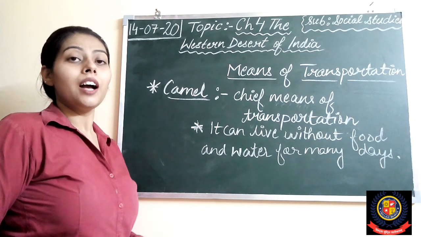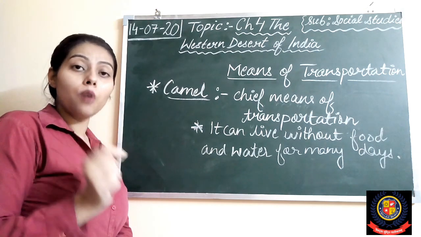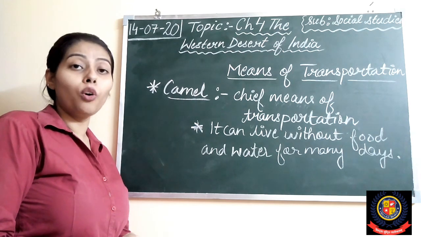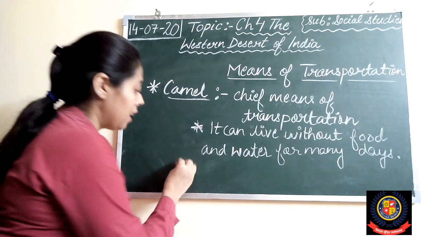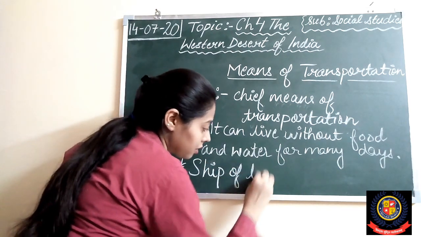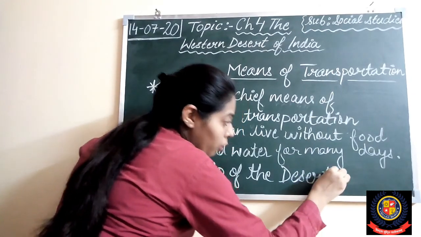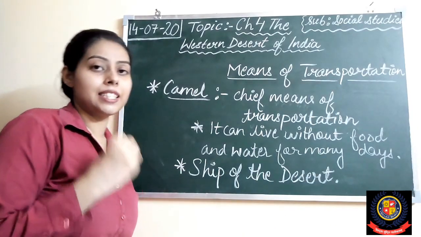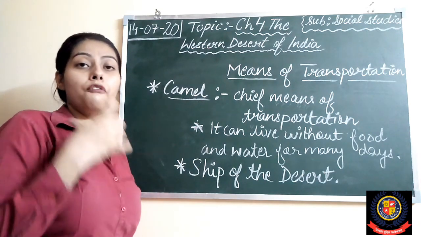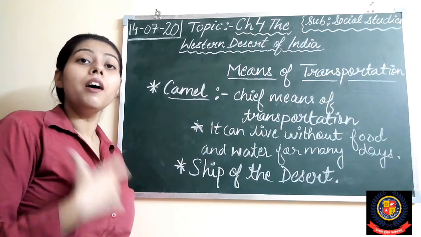As I've explained to you, it has broad padded feet which allows it to move firmly on the sand, and it is also known as the ship of the desert. Students, camel is known as the ship of the desert. Right? Now next. There are some places which receive very little rainfall and that become desert.